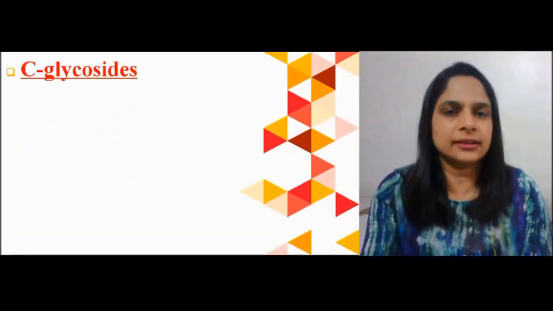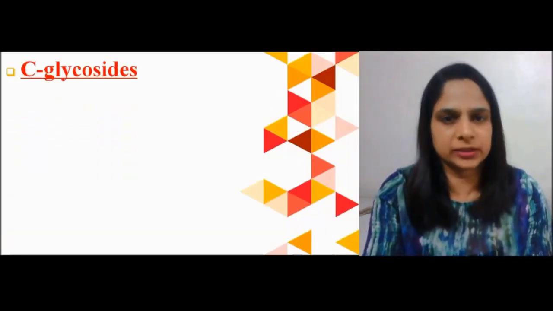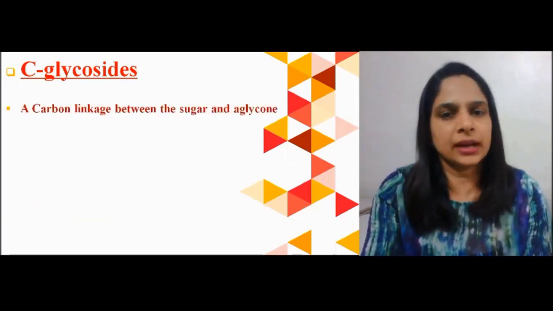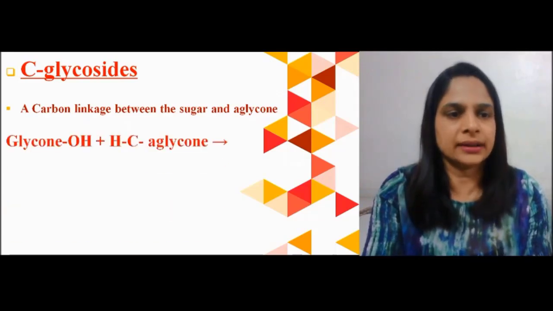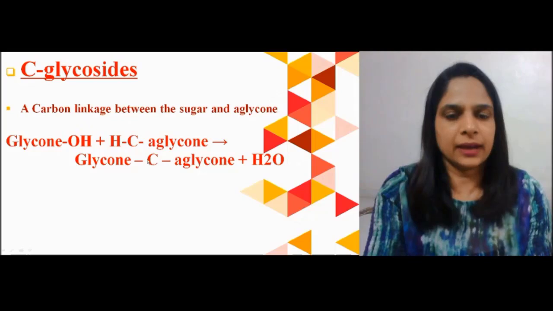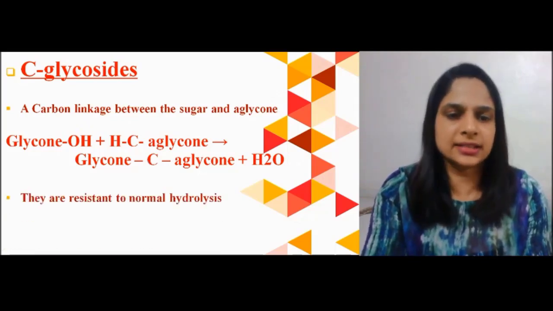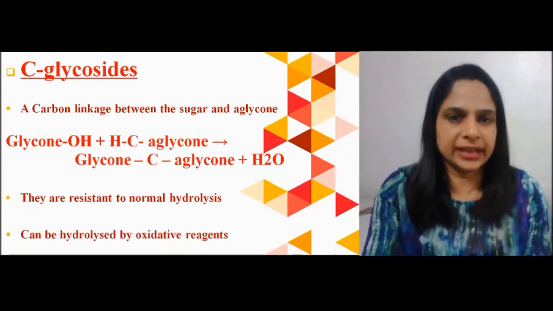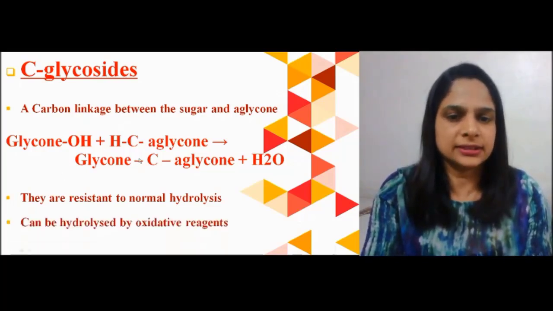The second class under this category is C-glycosides. Here the linkage between the sugar and non-sugar part is carbon. The same way, here the carbon is the middle linkage between glycone and aglycone. They are resistant to normal hydrolysis, normal mineral acid hydrolysis or enzyme hydrolysis. So we need oxidative reagents to break this C linkage.